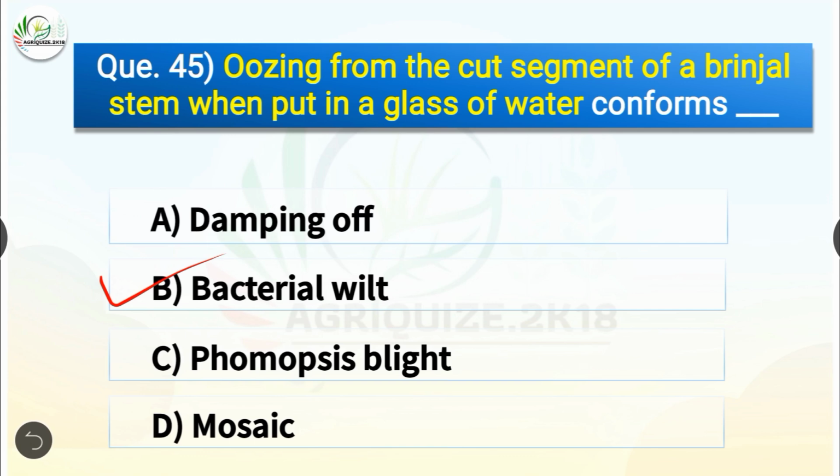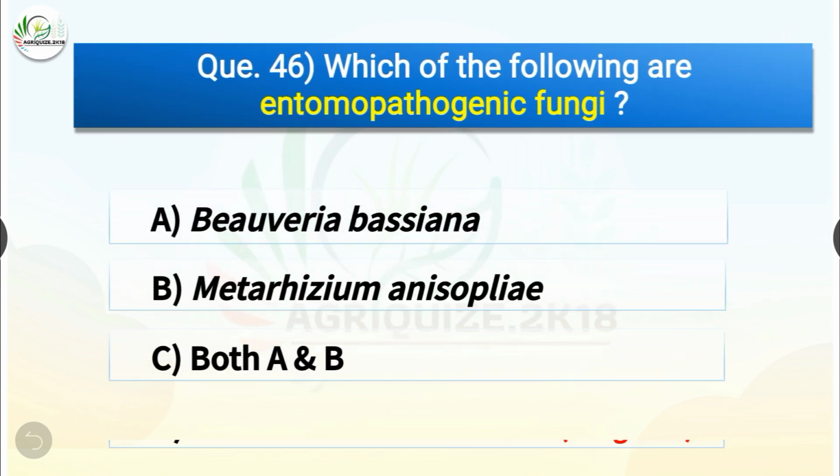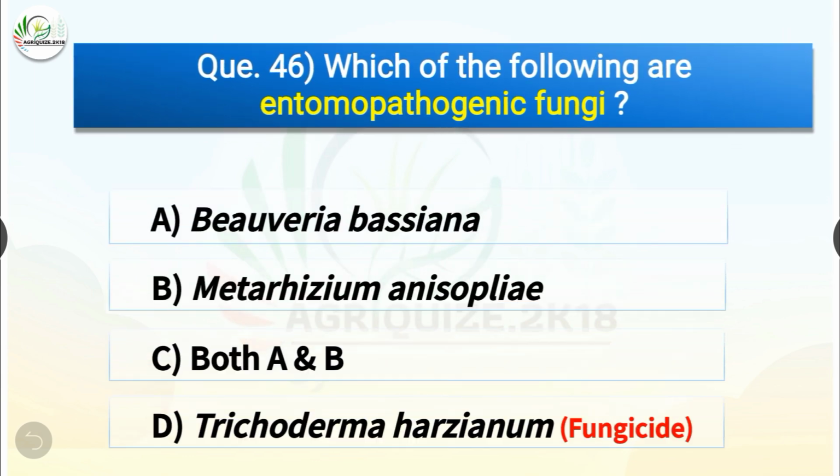Question number 46. Which of the following are entomopathogenic fungi? The options are Beauveria bassiana, Metarhizium anisopliae, both A and B, or Trichoderma harzianum. The correct answer is option C, both A and B. So the entomopathogenic fungi are both Beauveria bassiana and Metarhizium anisopliae, whereas Trichoderma harzianum is a fungicide.